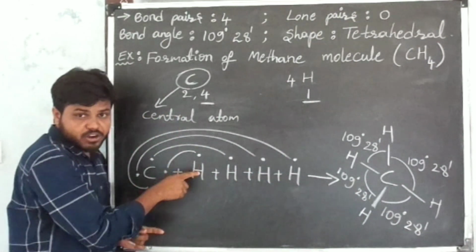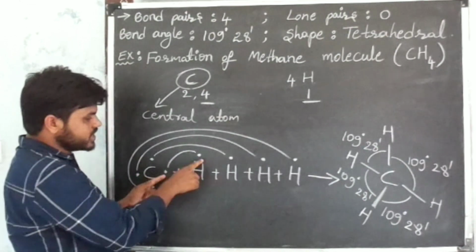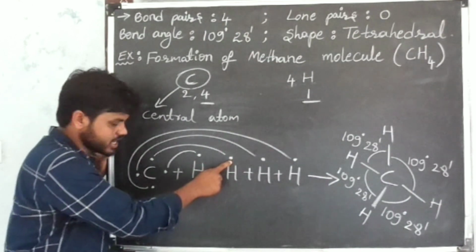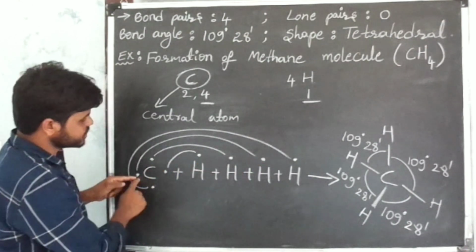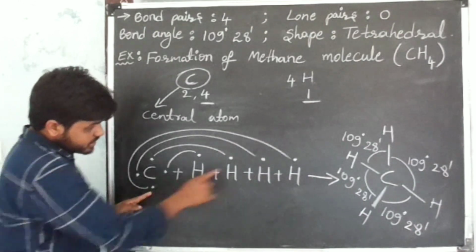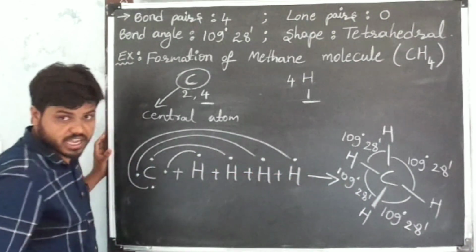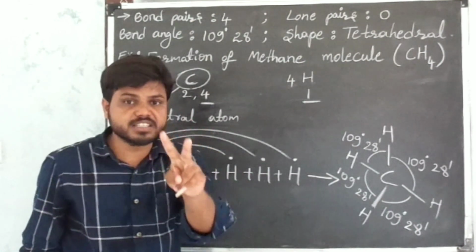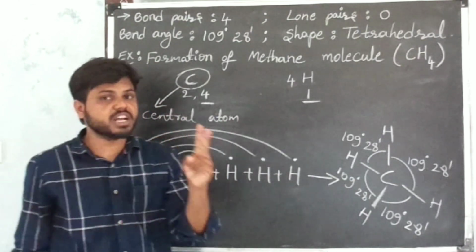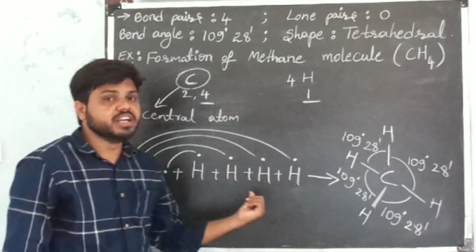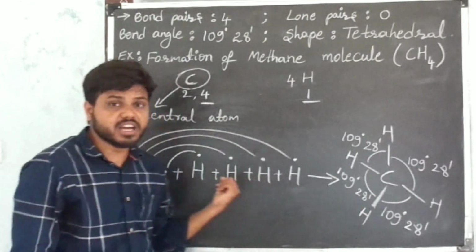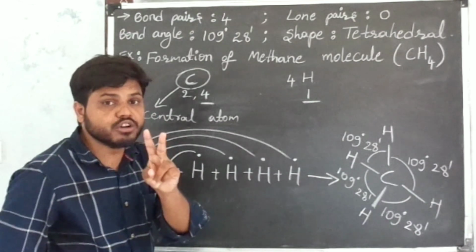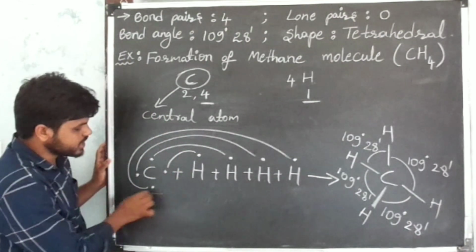Okay, now hydrogen share 1 electron with carbon, so these 2 electrons are shared between carbon and hydrogen, and these 2 electrons are shared between carbon and another hydrogen. Here also these 2 electrons are shared between carbon and another hydrogen. So in between carbon and each hydrogen 2 electrons are sharing. 2 electrons means what? 1 pair of electrons are shared between carbon and every hydrogen atom. So we can say the bond is single covalent bond between carbon and every hydrogen atom.